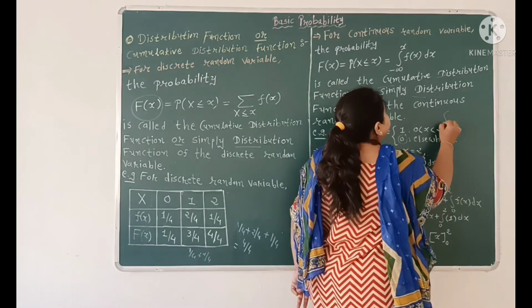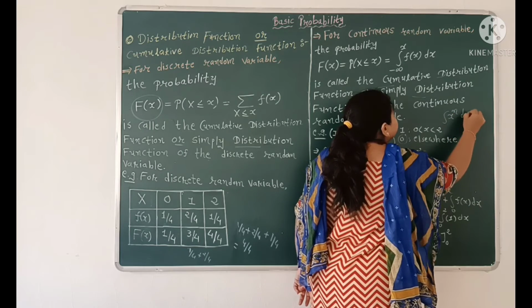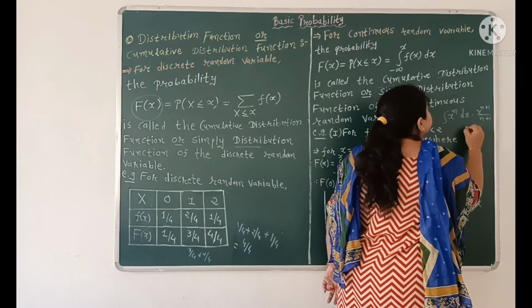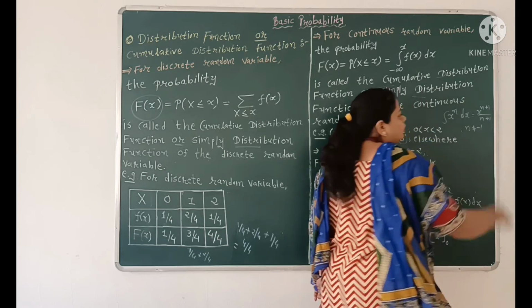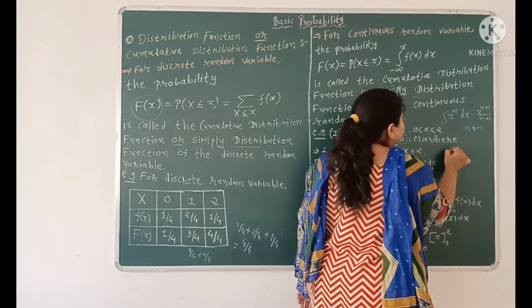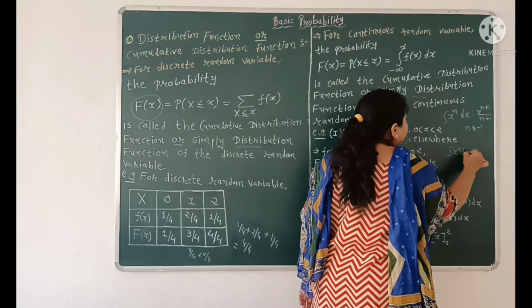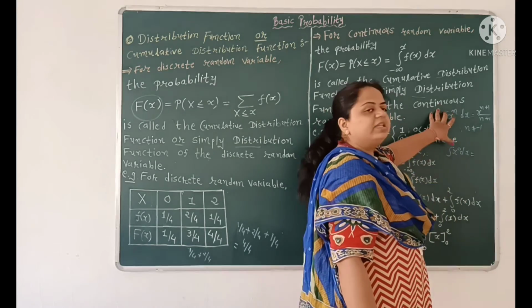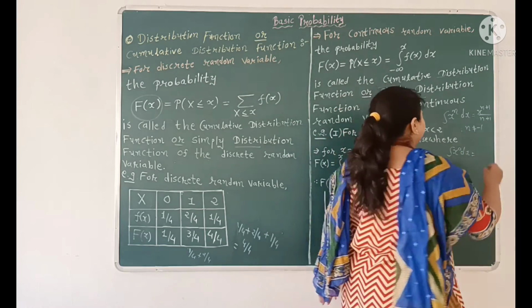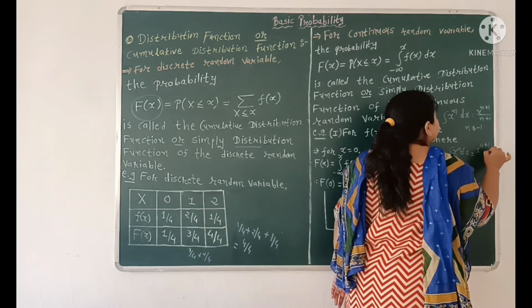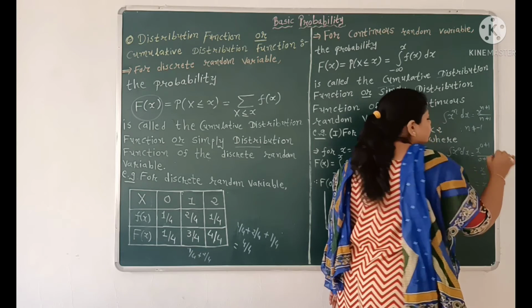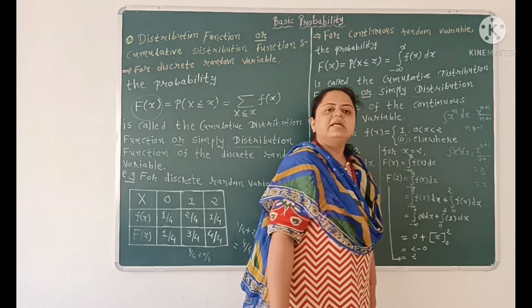Or we know that integration of x raised to n dx is equal to x raised to n plus 1 over n plus 1, where n is not equal to minus 1. So here we have 1, that is x raised to 0. So integration of x raised to 0 dx, comparing with this equation, we have n equal to 0. So here we get x raised to 0 plus 1 over 0 plus 1, which is x raised to 1 by 1, that is x. So here we get x.